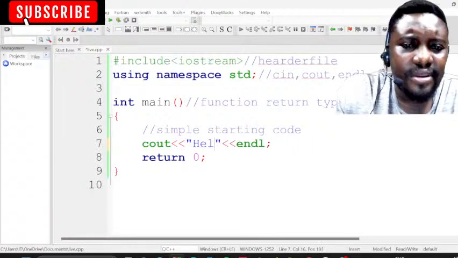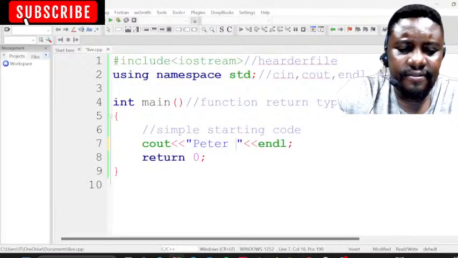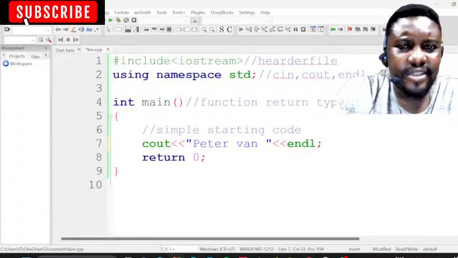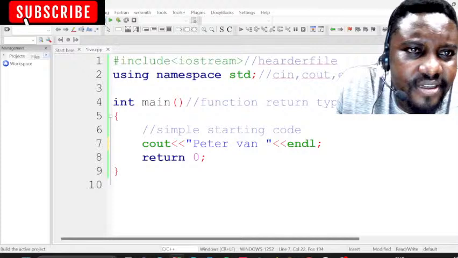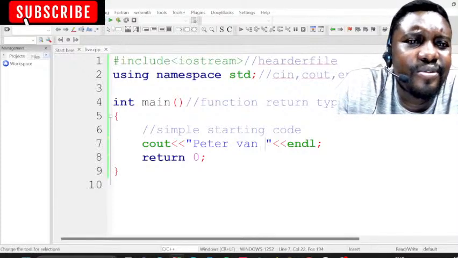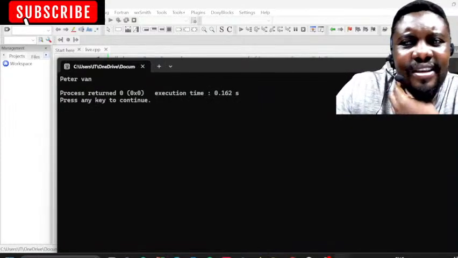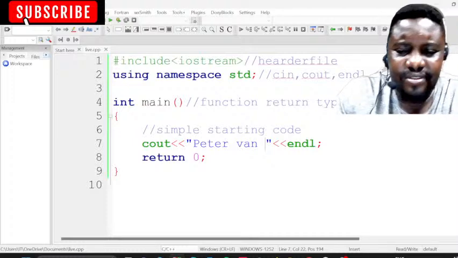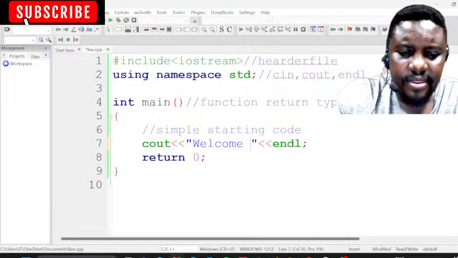For example, I can say Peter Van Reisenberg, or Van only, and it will print it. Or welcome to C++. Let me say welcome to C++.